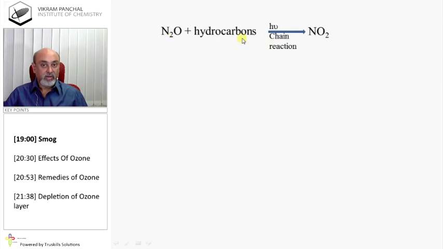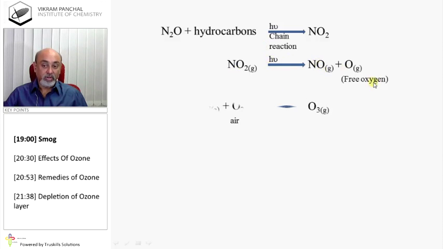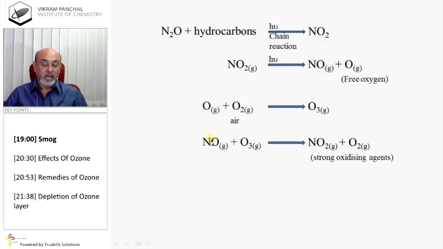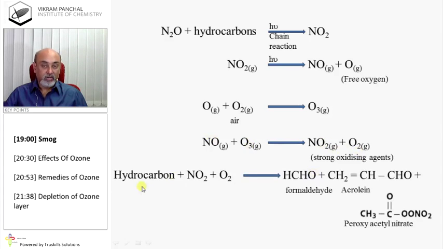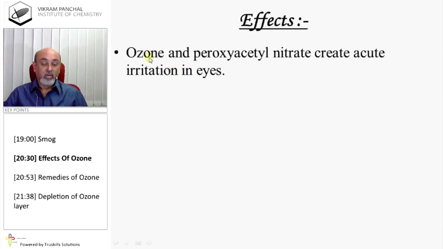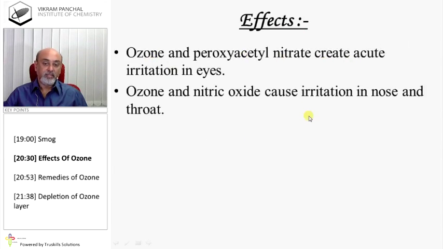Nitric oxide reacts with hydrocarbons and produces nitrogen dioxide. It's a chain reaction. NO2 in the presence of light decomposes to give NO plus O, free oxygen. This free oxygen joins with air and produces ozone. Nitric oxide reacts with ozone and produces NO2 and oxygen. Hydrocarbon plus NO2 plus oxygen gives formaldehyde, acrolein, peroxyacetyl nitrate.